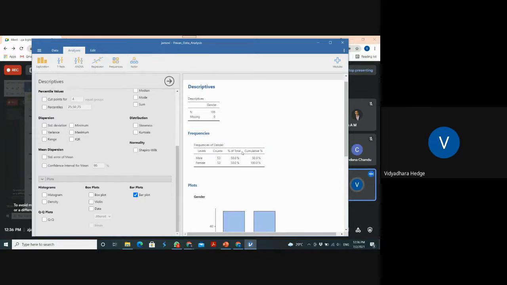You have to copy this data. I will show. Just right click it, and you will have the option called copy. Copy it and put it in Excel, and you can use either a donut chart or a pie chart. No problem, you can do that. But the software is limited to the bar plot only.